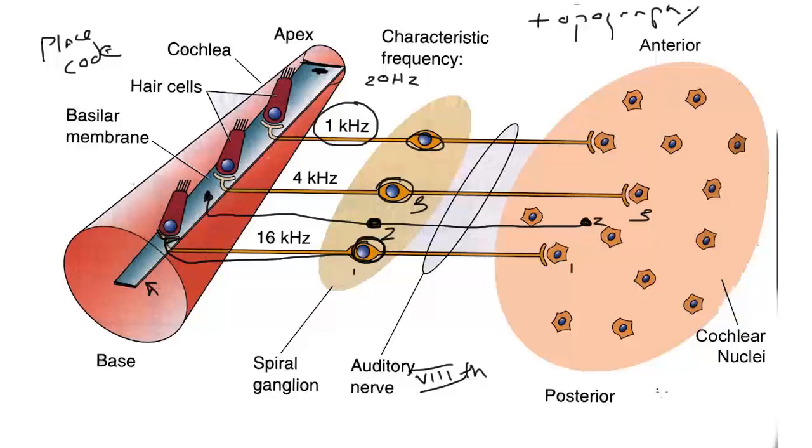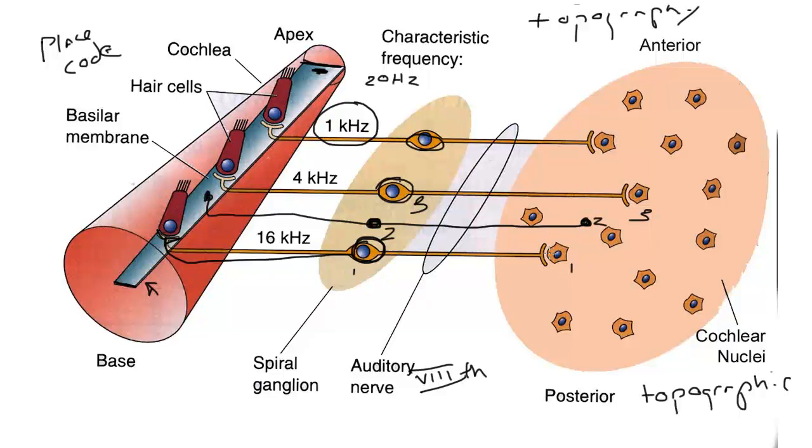We call that kind of projection, where neighboring cells talk to neighboring places in a target, a topographic projection. So once the place code has been established by the hair cells along the basilar membrane, it's maintained by the spiral ganglion cells and their locations and their projections, their axons, that go into the cochlear nuclei.